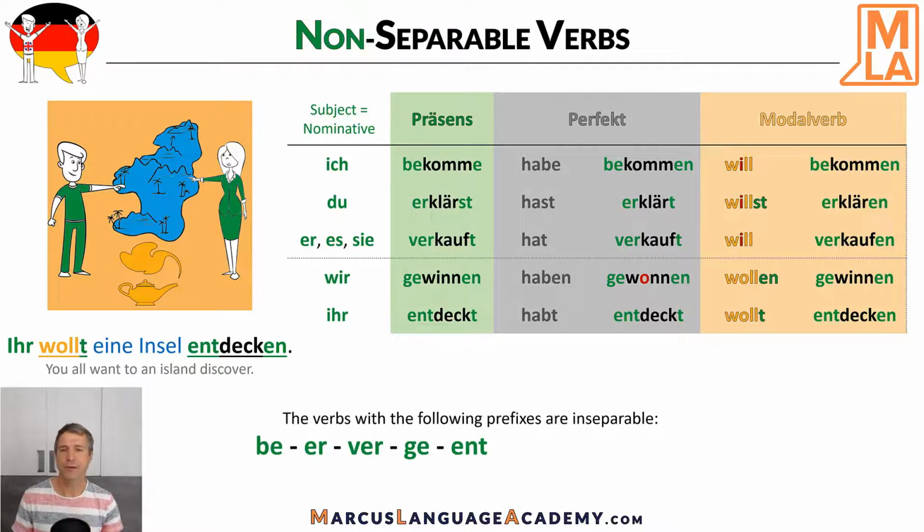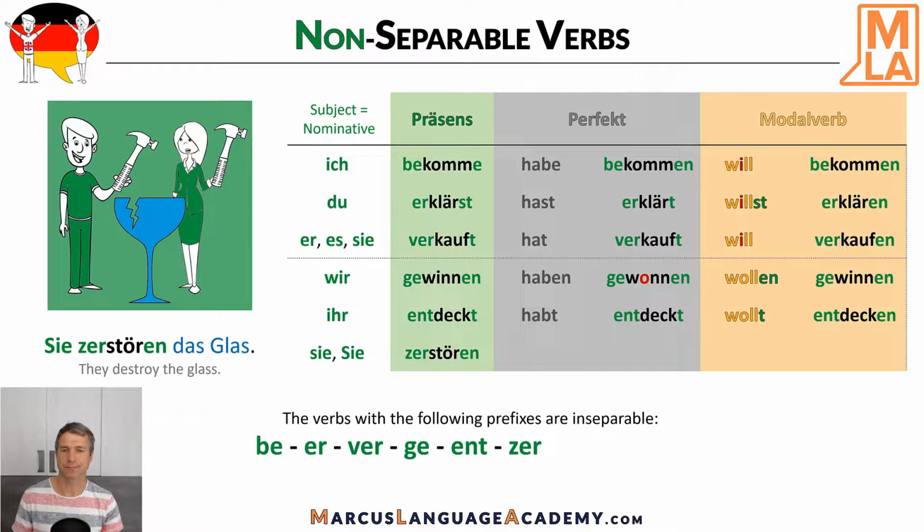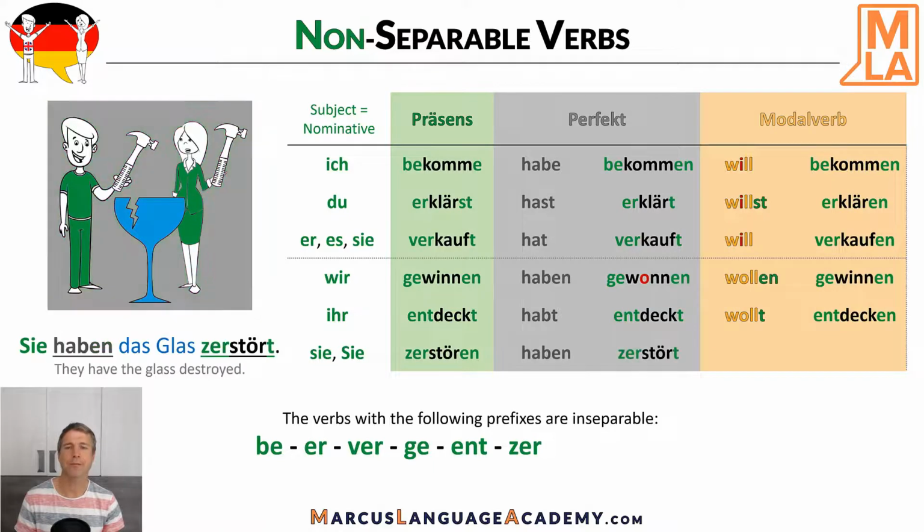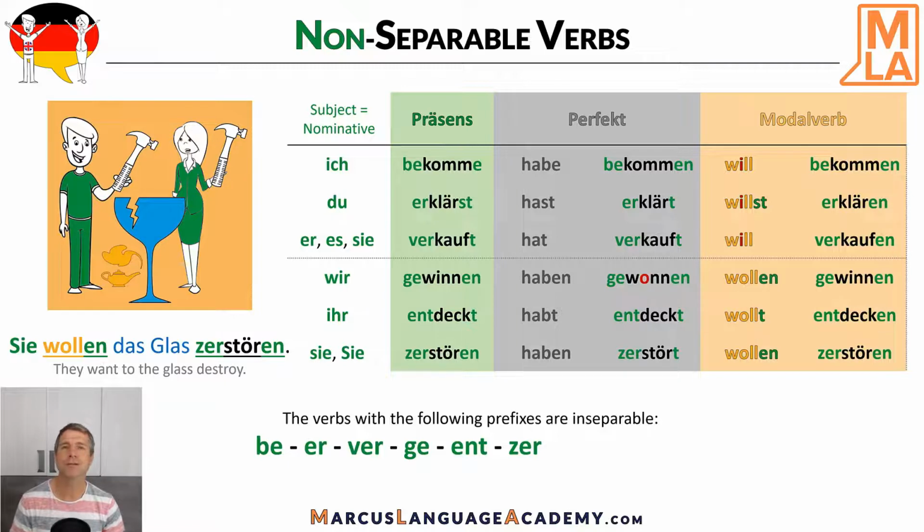Our next prefix is zer, as in zerstören, to destroy. Präsens. Sie zerstören. Sie zerstören das Glas. They destroy the glass. Perfekt. Sie haben zerstört. Sie haben das Glas zerstört. They have the glass destroyed. Modalverb. Sie wollen zerstören. Sie wollen das Glas zerstören. They want to the glass destroy.